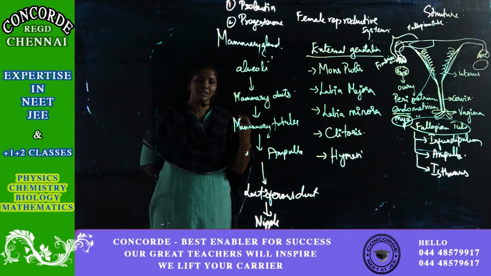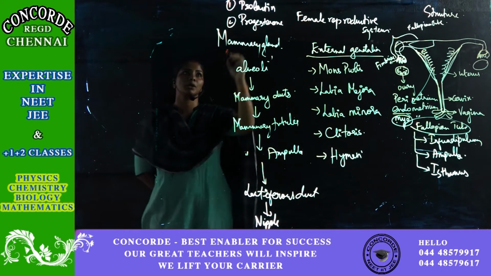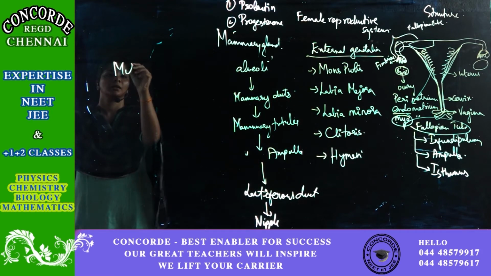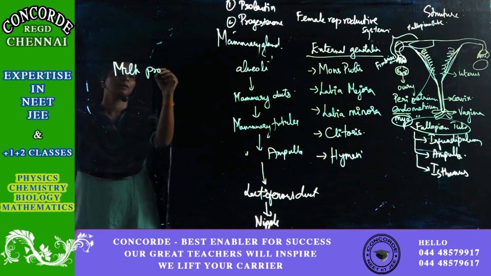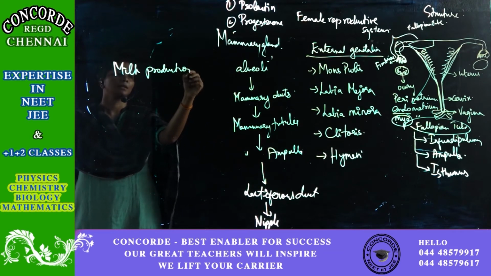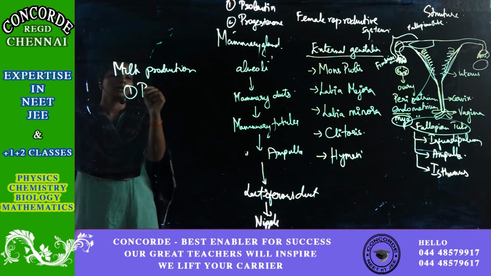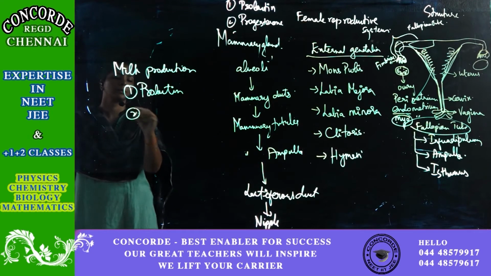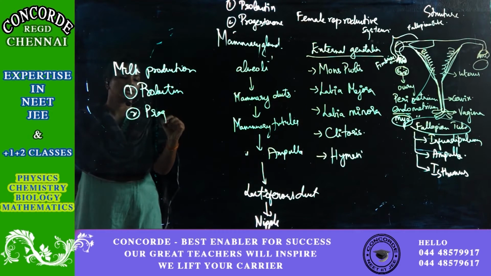For milk production, the two hormones are prolactin and progesterone. You all know progesterone is a pregnancy hormone.